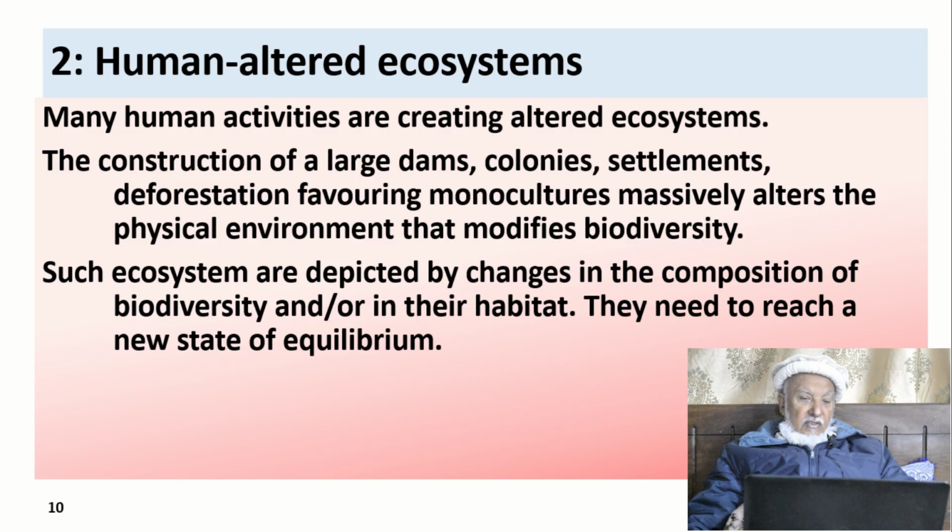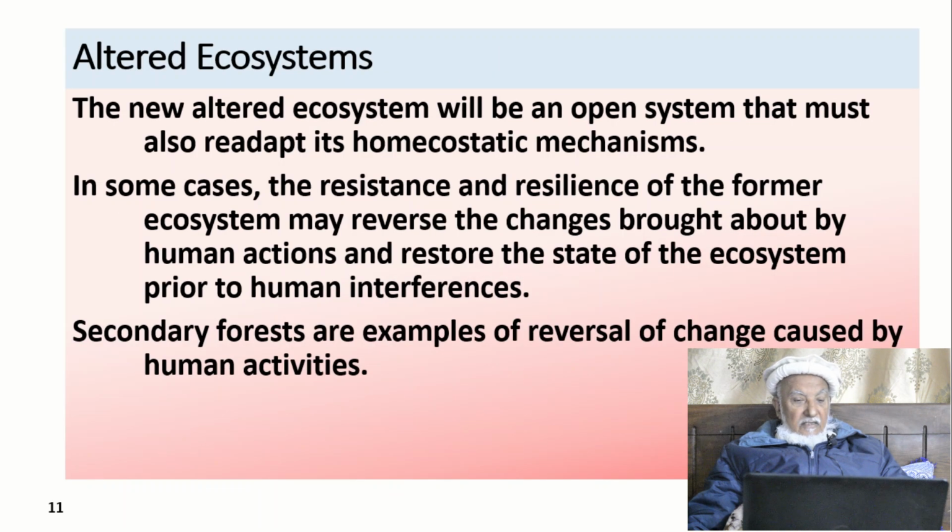They show resilience and they would reach a new steady state condition. The new altered ecosystem will be an open system that must also readopt its homeostatic mechanism.